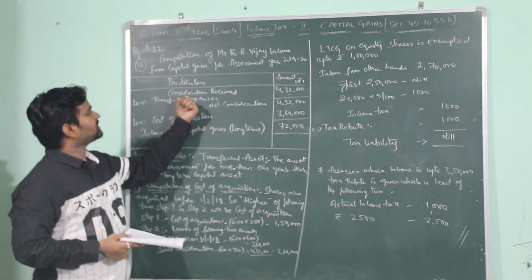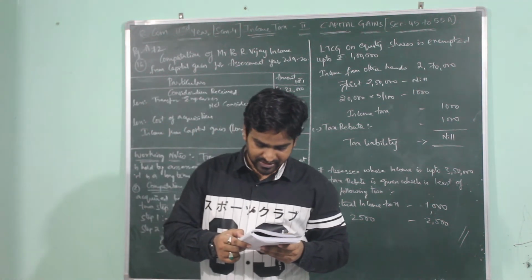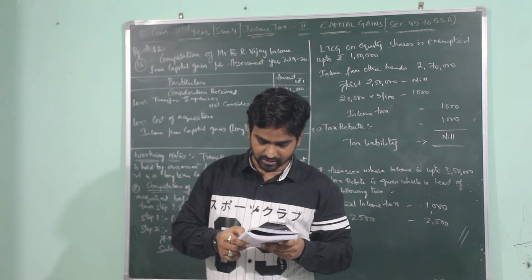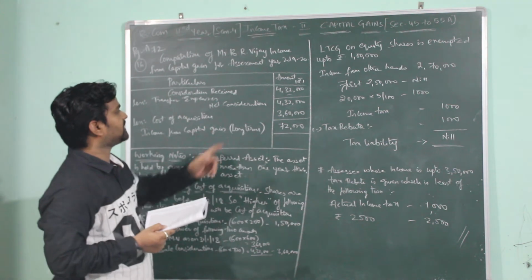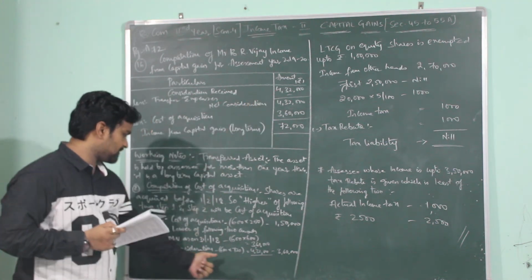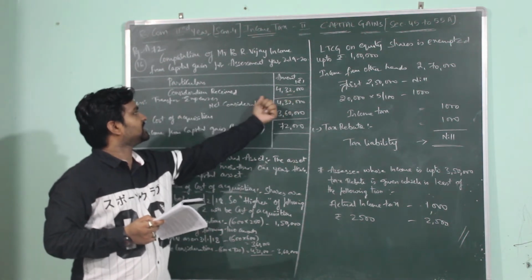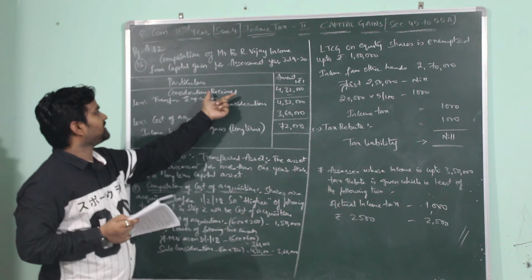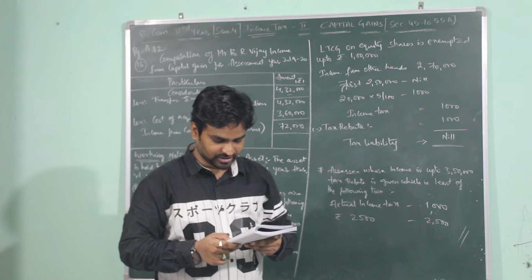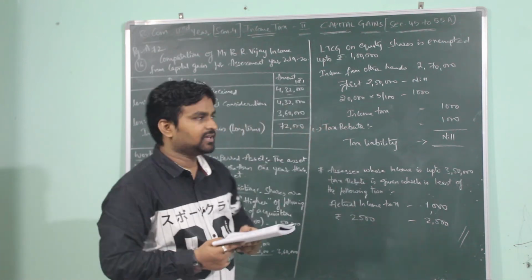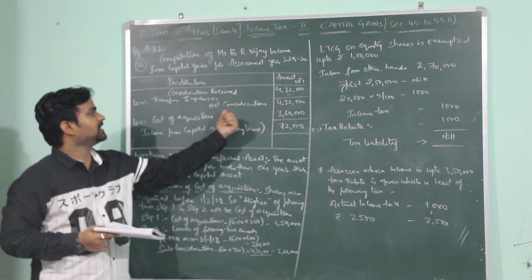Now coming to the format, consideration received. What do you write in consideration received? How many shares does Mr. B.R. Vijay have? 600 shares. He is selling them on 11 July 2018 at 720 per share. So the calculation is 600 into 720, which is 4,32,000. This is our consideration received, 4,32,000. Now what do you subtract from consideration received? Transfer expenses. But as transfer expenses are not specified in the question, it is taken as nil. 4,32,000 minus 0, which is again 4,32,000. This is called net consideration.